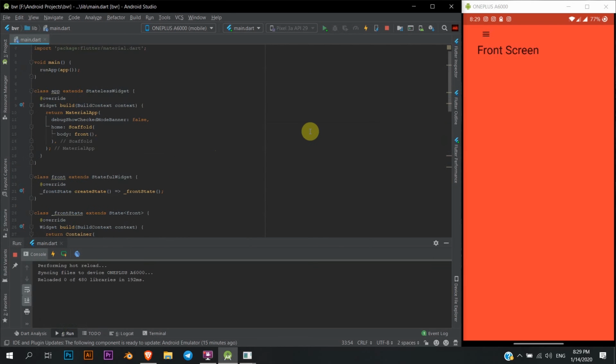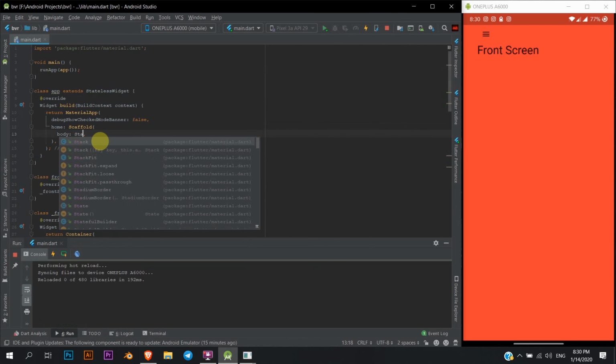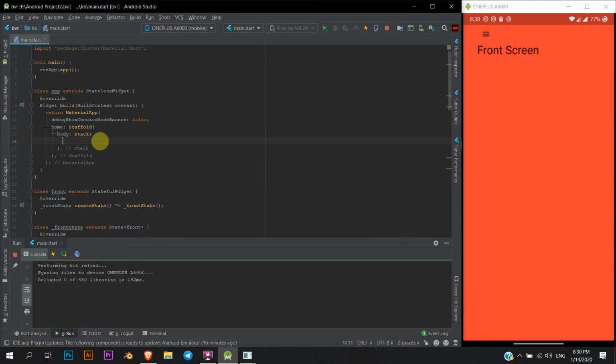Okay. Now comes the fun part. This is where we are gonna be doing some good stuff. So what we can do is put this into a stack. Now a stack is something like a pile of books. If you didn't know that, a pile of books has books from the ground to the top, right?